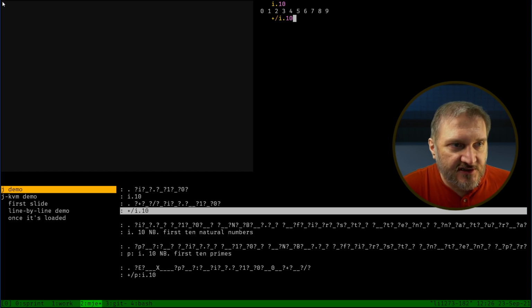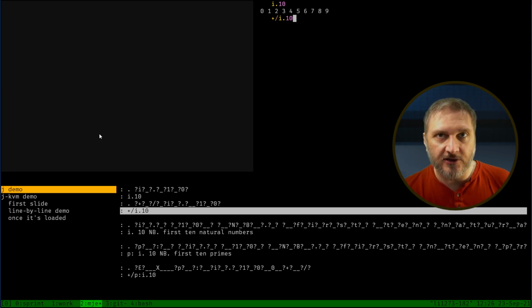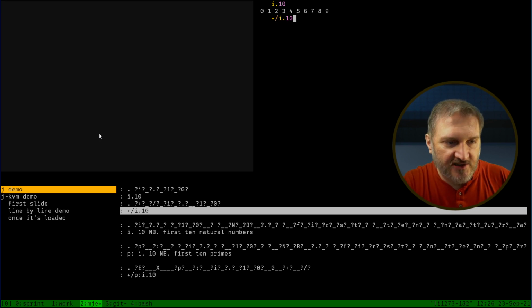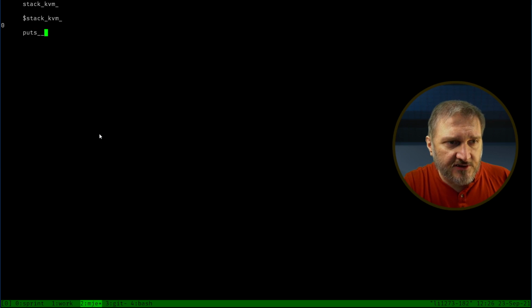And so there is a stack going on where every one of the items on the stack has an interface that looks like a terminal. So the very topmost layer is just the VT namespace. If I break in the middle of this and I say stack of KVM, okay, it's empty. So if I say put s KVM hello, that's going to output the word hello.